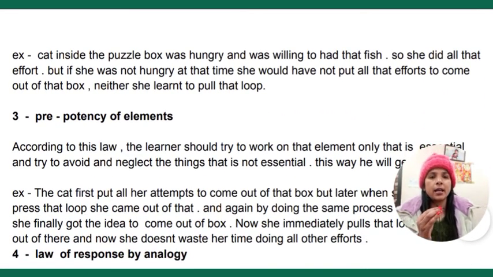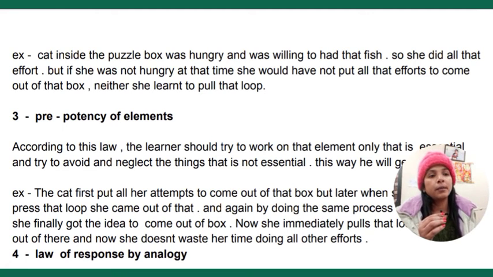Here you can see the example: the cat inside the box was hungry and was willing to have that fish. So she made all that effort, but if she was not hungry at that time, she would not have put in all that effort to come out of that box, nor would she have learned to pull that loop. She was hungry, that is why she made all that effort, and the fish was also a satisfying result for that cat.